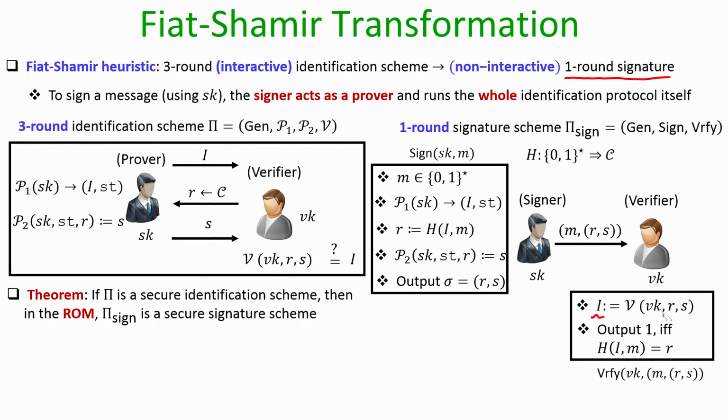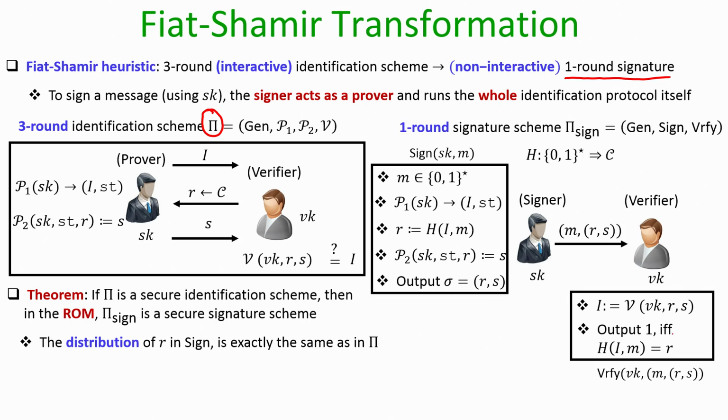So, the theorem statement that we can prove here is that if we are in the random oracle model and if this identification scheme pi is a secure identification scheme, then the signature scheme that we have generated here is indeed a secure signature scheme. The proof is slightly involved, we have to go into the underlying technicalities of the random oracle model. So, I am skipping the complete formal proof, we will just see an overview of the proof. You can see the complete formal proof in the book by Katz and Lindell.